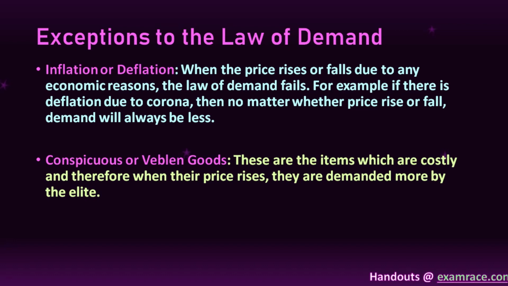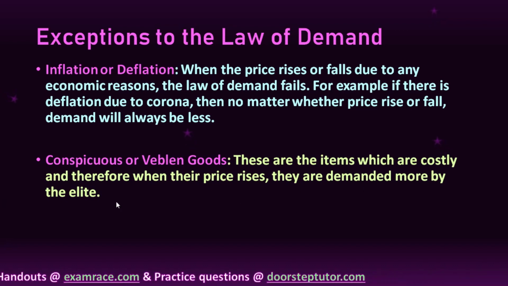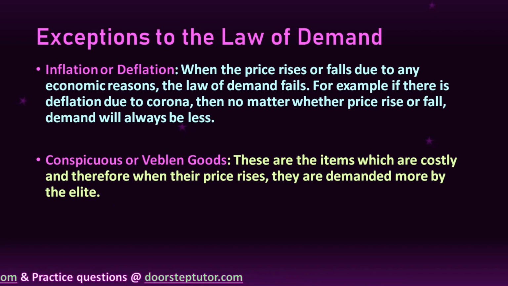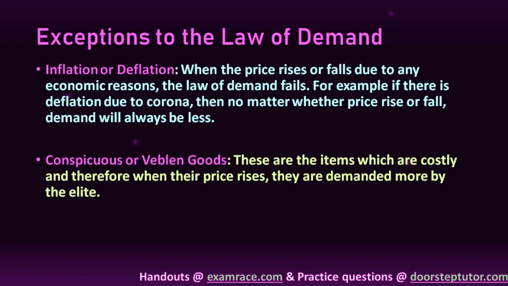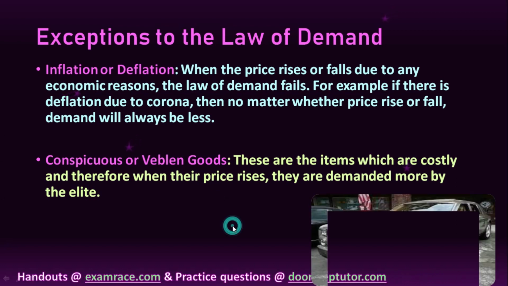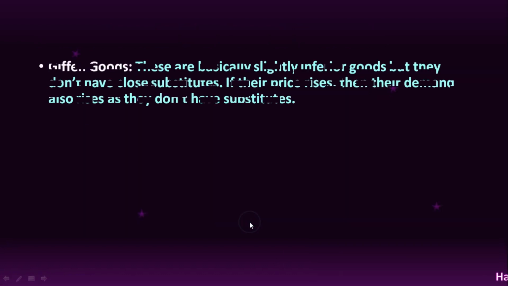Deflation. Then conspicuous or Veblen goods. These are items which are costly, and therefore when the price rises, they are demanded more by the elite. These are basically luxurious goods, and people of high class associate the price with their lifestyle or class. So they buy more when the price of those products rises. Here we can see a Porsche: if the price rises, then the demand will also rise.